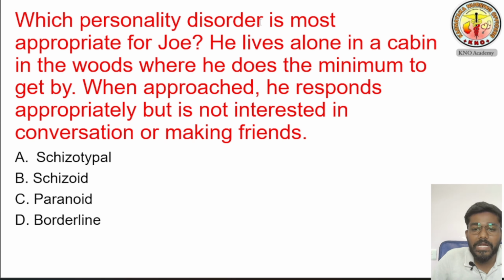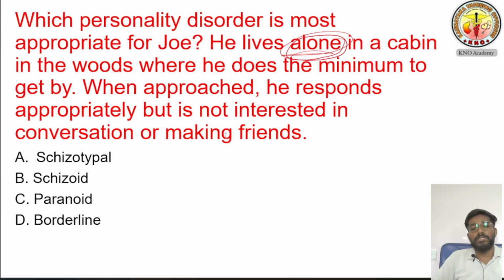See, which personality disorder is most appropriate for Joy? He lives alone in a cabin. See the word what it is saying. He lives alone. By this, I think most of you got the answer. He lives alone in the cabin in the woods where he does the minimum to get by. And when approached, if somebody goes to speak to him, he responds appropriately, but is not interested in conversation or making friends. See, what is Joy? Joy is living in a wood home, and he is living alone. If somebody approaches him wanting to make friends, he doesn't accept that.